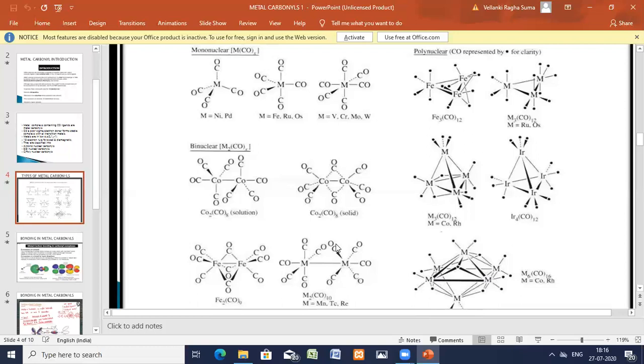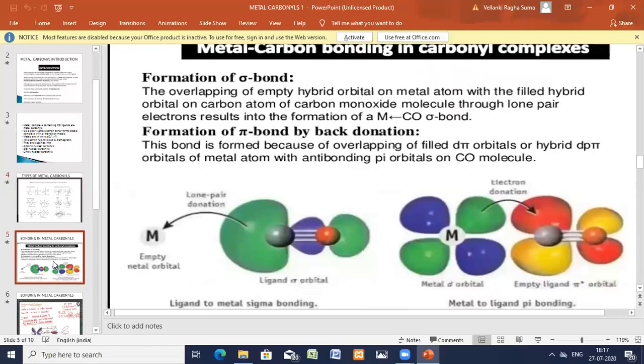So what are metal carbonyls? In the introduction we have seen the basic properties. Generally CO, it is in the low oxidation state. It is a poor sigma donor, but still forms stable complexes. And we have also seen the classification. Now let us go for the bonding. Let us go for the bonding in the metal carbonyls.